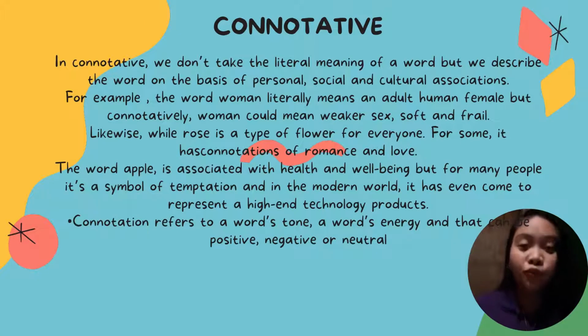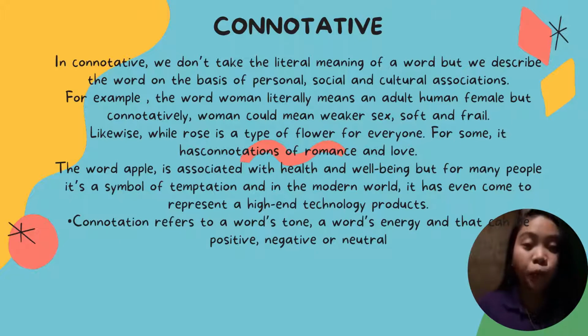Hello everyone. To further understand the connotation, I will give meaning and examples. In connotative, we don't take the literal meaning of the word, but we describe the word on the basis of personal, social, and cultural associations. For example, the word woman literally means an adult human female, but connotatively, woman could mean weaker sex, soft, and frail. Likewise, while rose is a type of flower for everyone, for some it has connotations of romance and love.